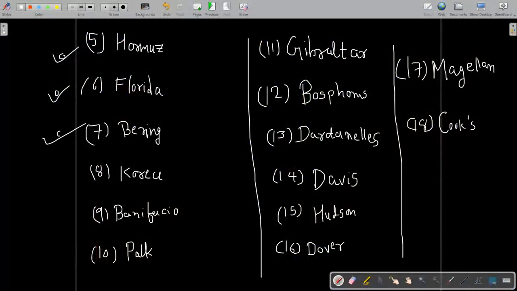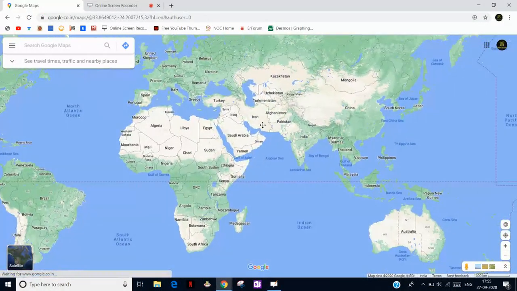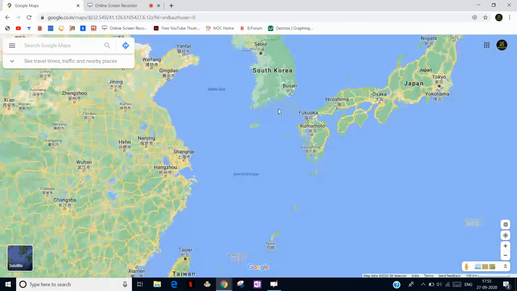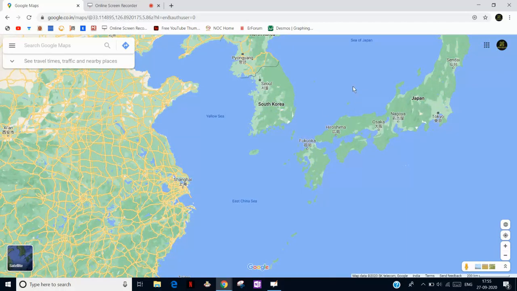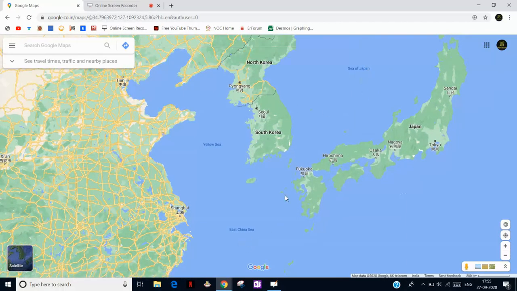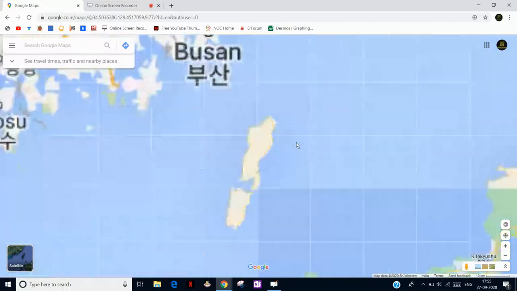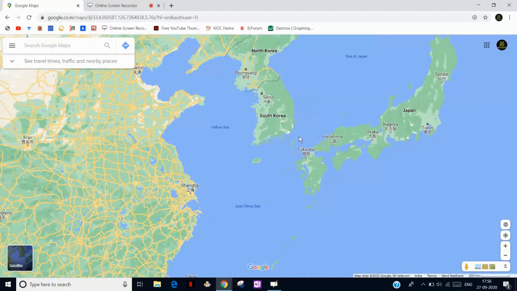Bering Strait, then Korea Strait. Next is the Korea Strait. The Korea Strait is located between South Korea and Japan. Remember this, because it can be asked in some entrance exam: the Korea Strait is located between which two countries, North Korea and Japan, or South Korea and Japan? There may be an option with North Korea also, but you have to remember it is between South Korea and Japan, because it separates the Sea of Japan and the East China Sea. Here, this is the Strait of Korea, where my cursor is right now.